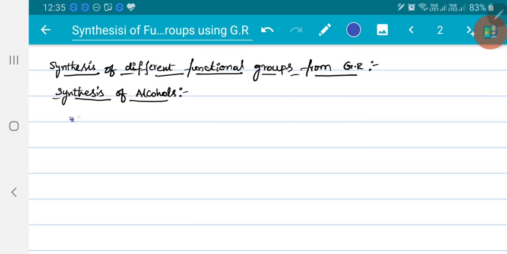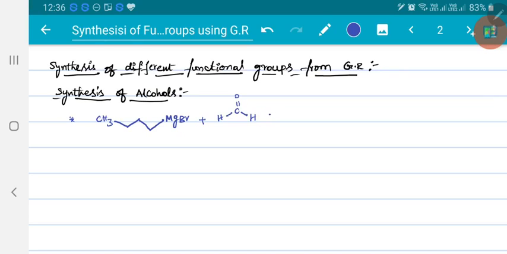So take any Grignard reagent. Let me take some R group, CH3CH2CH2CH2, some chain, MgBr. Now if this is allowed to react with formaldehyde, whenever I use formaldehyde, you always get primary alcohol. If I use acetaldehyde, you will get secondary alcohol. If you use ketone, acetone, then you will get a tertiary alcohol. So if I want to prepare primary alcohols, remember always I need to consider formaldehyde reactivity with Grignard reagent.